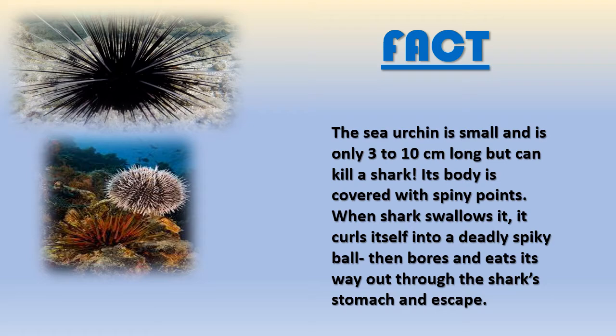This is a picture of a sea urchin. It is very small. They grow only 3 to 10 centimeters long. But the fact is that they can kill a shark. Its body is covered with spiny points. When a shark swallows it, it curls itself into a deadly spiky ball, then bores and eats its way out through the shark's stomach and escapes. It is a very interesting fact.